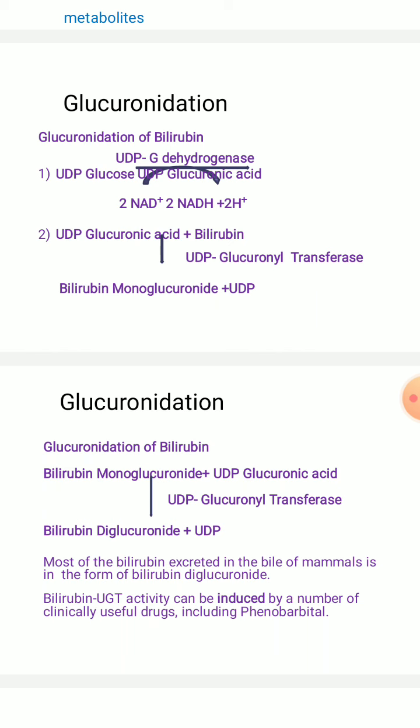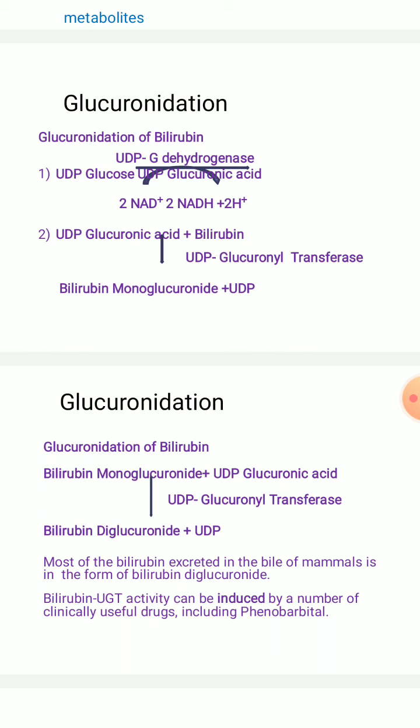Most of the bilirubin excreted in the bile of mammals is in the form of bilirubin diglucuronide. Bilirubin first forms bilirubin monoglucuronide, then conjugates with one more UDP glucuronic acid molecule to form bilirubin diglucuronide, which is excreted in the bile of mammals.